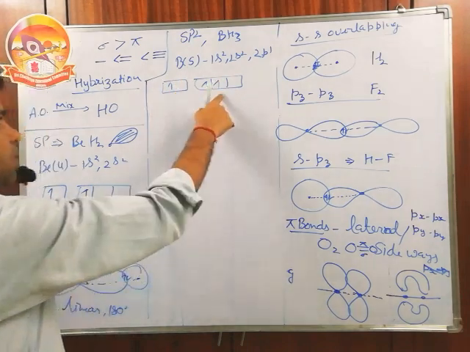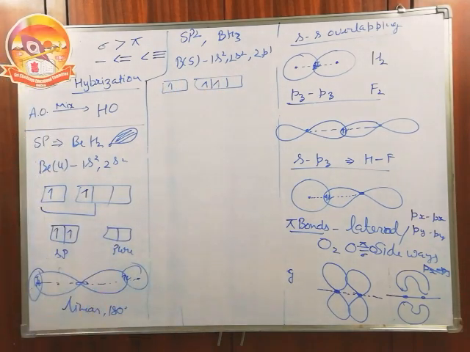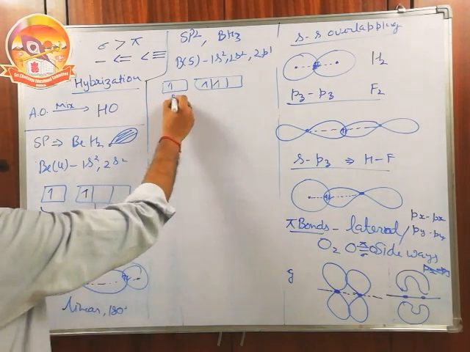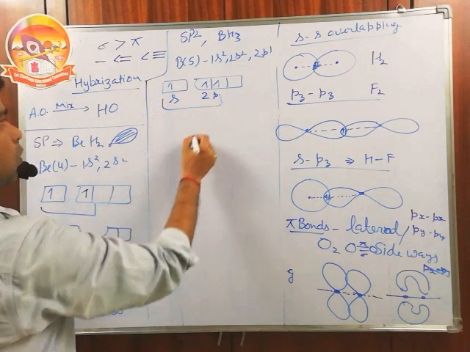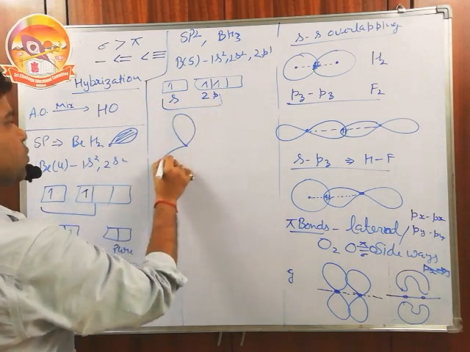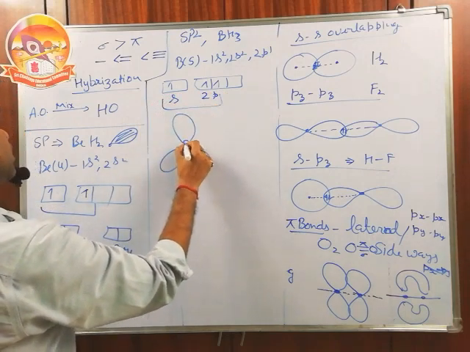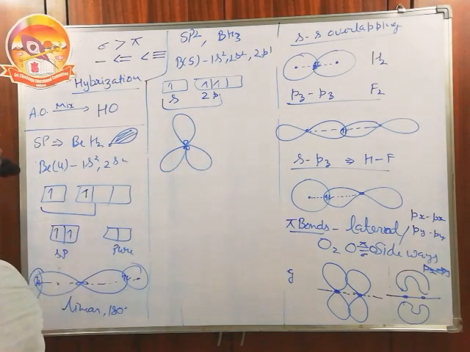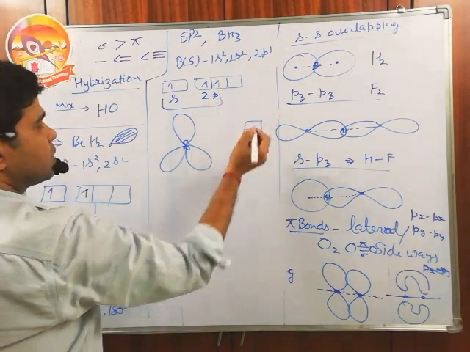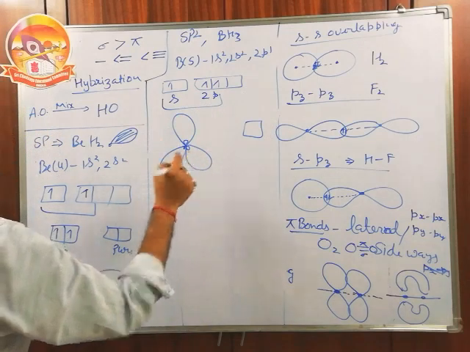It excites an s electron to the p. Then we have 3 unpaired electrons, and 3 unpaired electrons give valency 3. Now what happens? 2s and 2p overlap with each other and give a new set of hybrid orbitals. This hybrid orbital is called the sp2 hybrid orbital, and this p orbital remains pure. Now this is the set of hybrid orbitals.